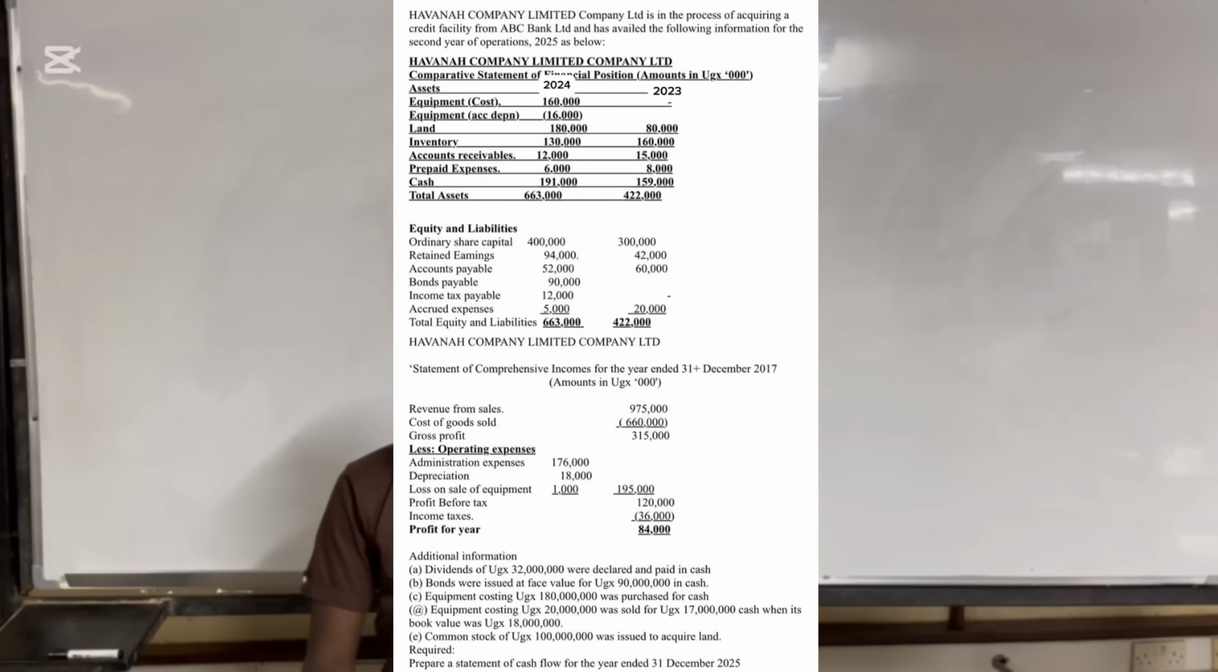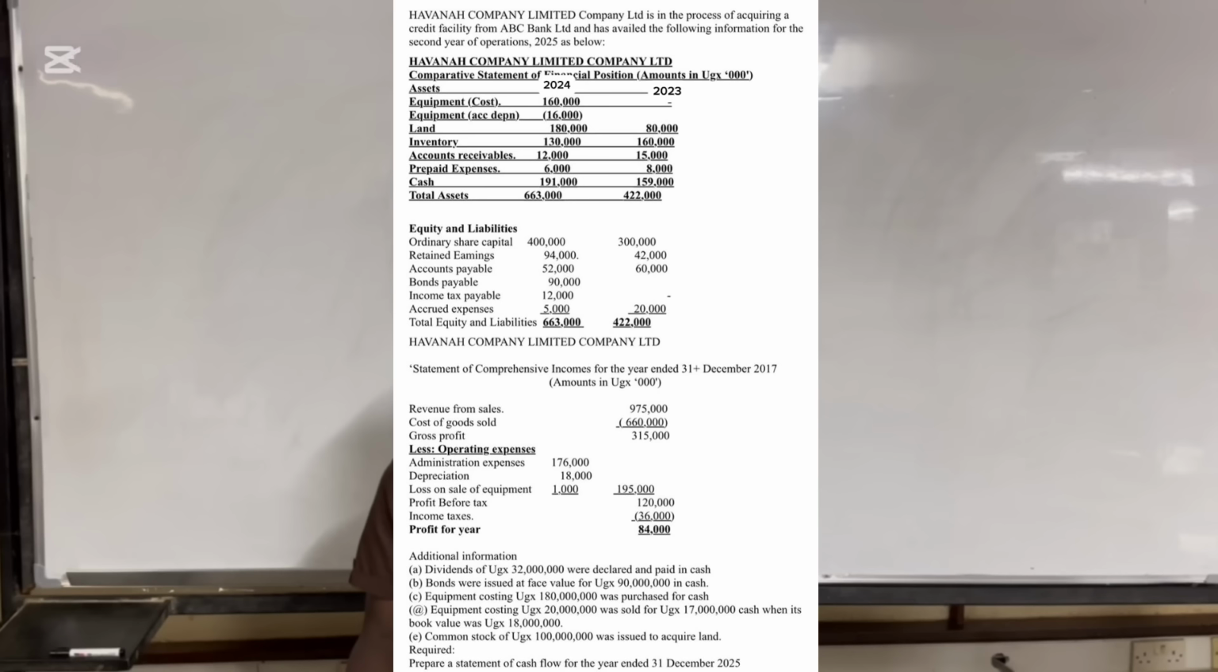Then they have given us the statement of comprehensive income for the year ended 31st December 2024. We have revenue from sales of 975,000. We have cost of goods sold, which is 660,000, giving us a gross profit of 315,000. Then less expenses, we have administration expenses of 176,000. Then we have depreciation of 18,000, and then loss on sale of equipment of 1,000. So it gives us 195,000. So when we subtract the total expenses from our gross profit, we get profit before tax as 120,000. Then income taxes were 36,000, and then profit for the year is 84,000.